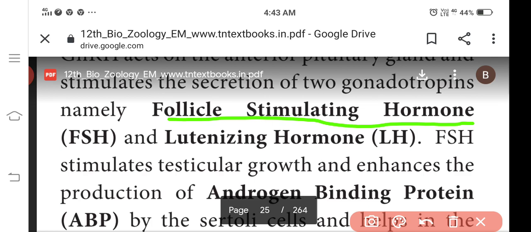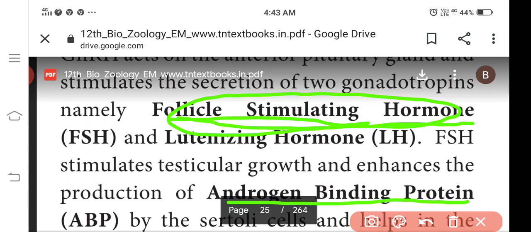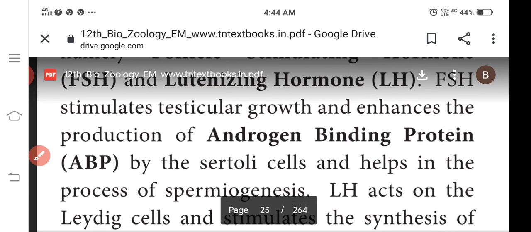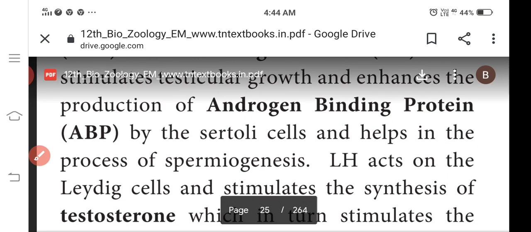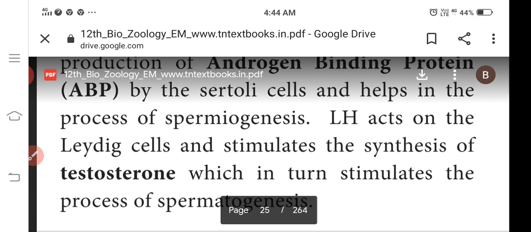We discussed this. The follicle stimulating hormone is responsible for the growth of the testes and the production of androgen binding protein by the Sertoli cells. The remaining cells are the Leydig cells.